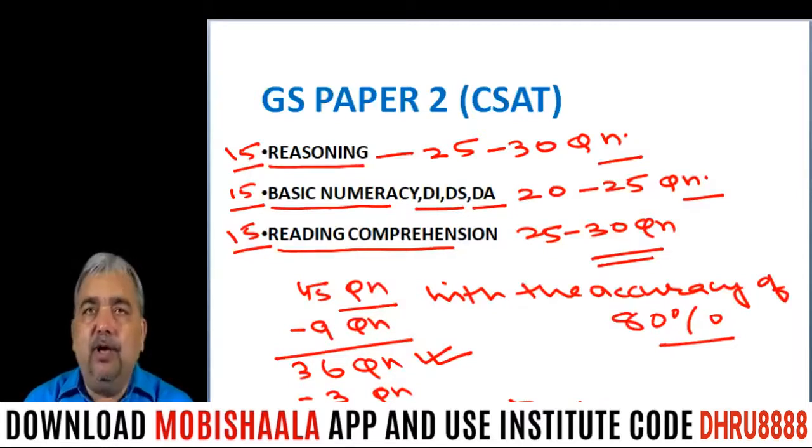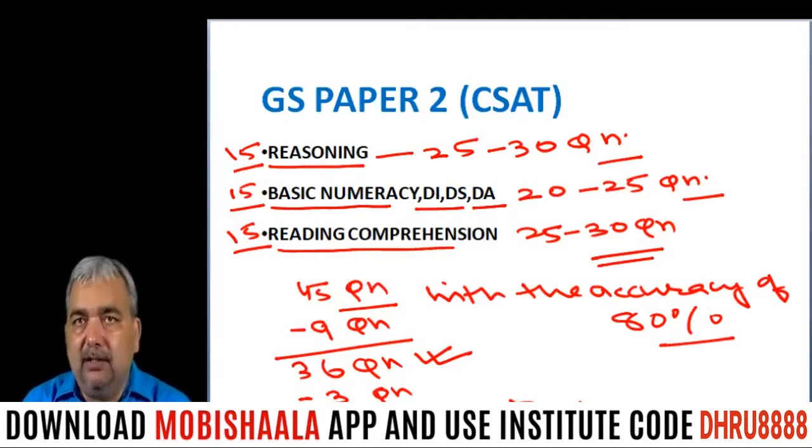Now your paper 1 will be evaluated. You must know paper 1 will be evaluated only when you have qualified paper 2. So don't take this paper very lightly, because I know many good students have not qualified in this paper because they took it very lightly. They had not practiced a lot before the real examination, and the result was like that. So don't take this paper lightly.